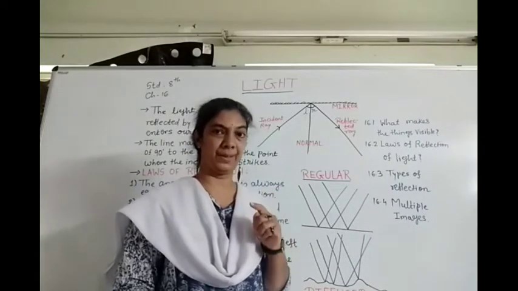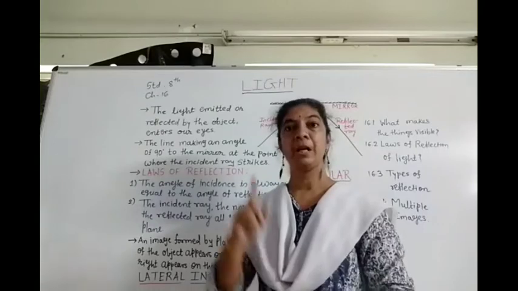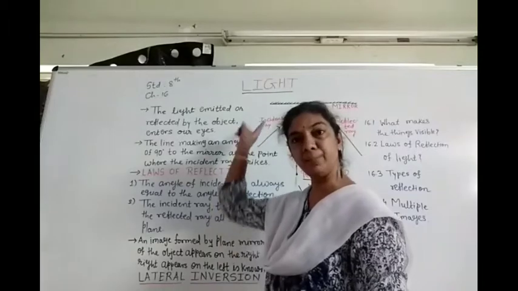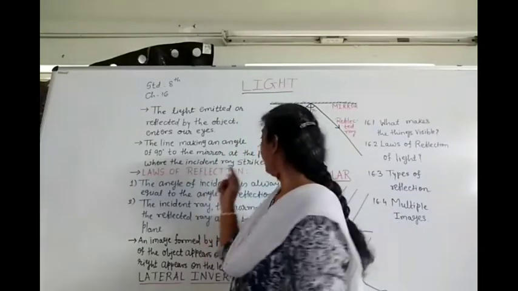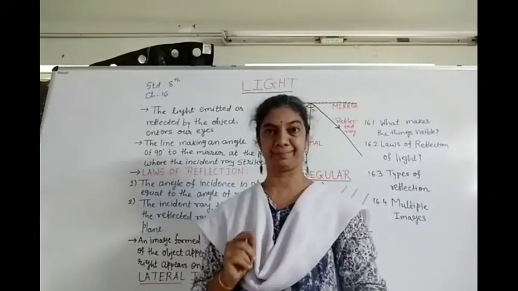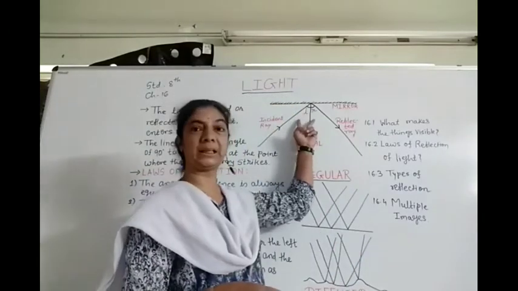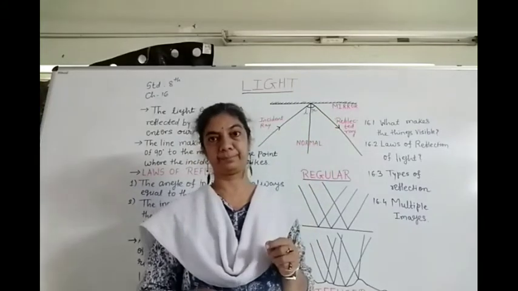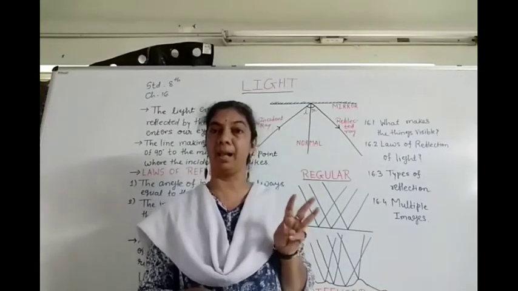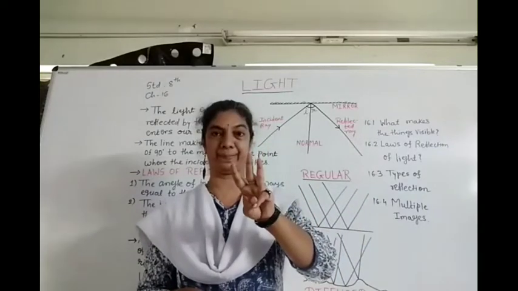After getting these terms, now we can say these two laws of reflection. First law: the angle of incidence, which we symbolize as I, is always equal to the angle of reflection, which is symbolized as R. So these two angles are always equal. It means if the light is falling at a 30 degree angle, it will be reflected also at 30 degrees.